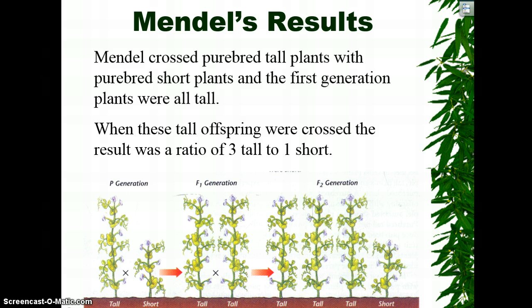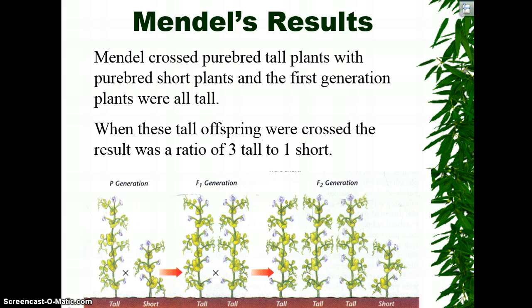And some of his results, you can see here, his first generation he called the P generation, meaning the parent generation or parental generation. Again, he had a pure tall crossed, we literally mean we write an X, with a pure short plant. They had the babies. The baby generation is known as the F1 generation, and every single one of them was tall, if we're talking height. They were always tall.